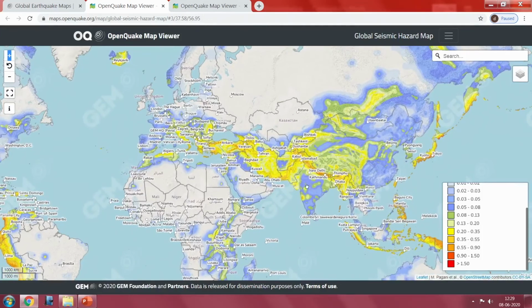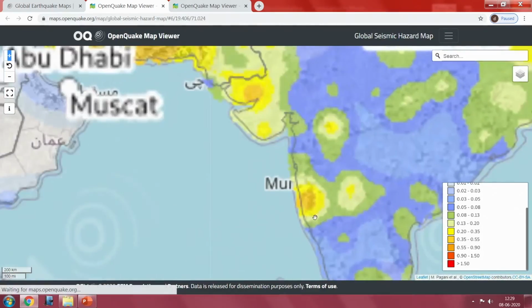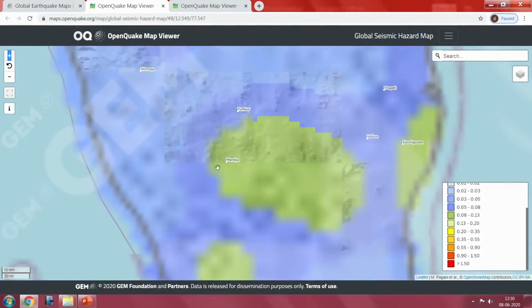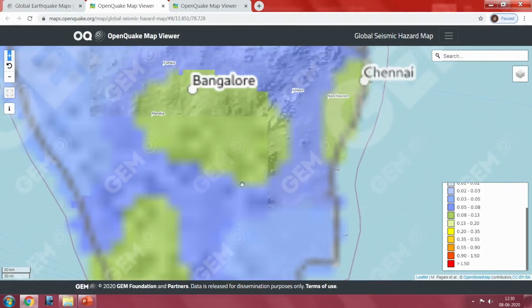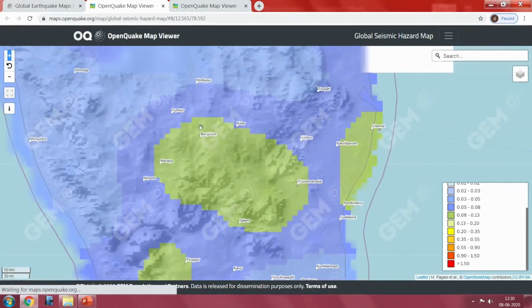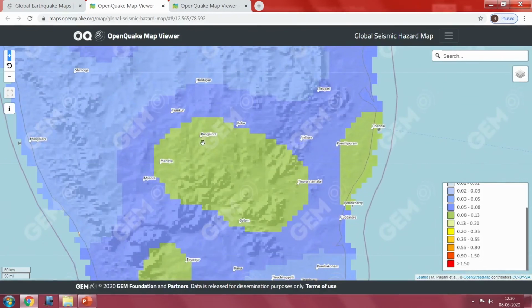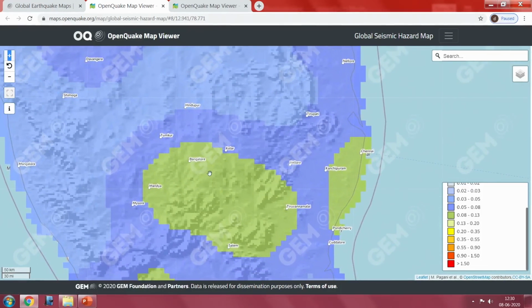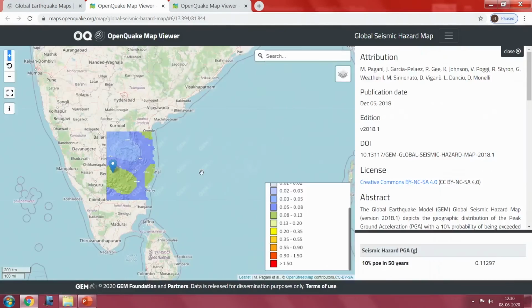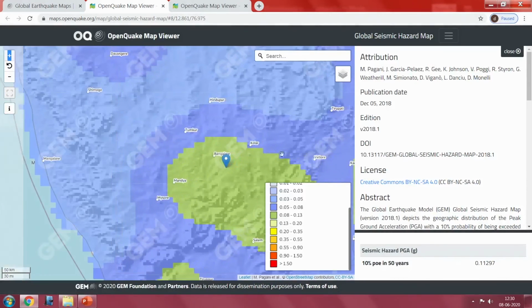This kind of map is needed for each city, but here this is at the global scale. The India variation is shown, but the city variations are not. For example, if I want to go inside Bangalore, I cannot go beyond some zoom level. The highest level I can zoom is only this much, where Bangalore is shown only as a point. It does not go beyond this information.